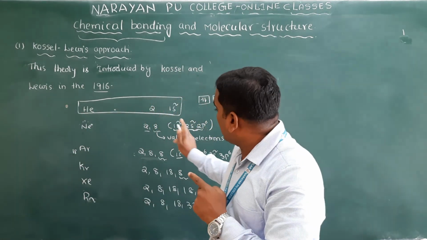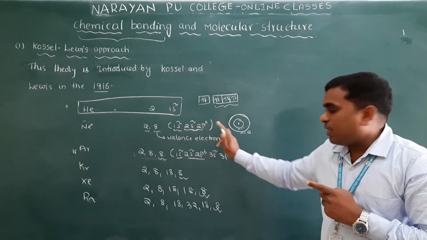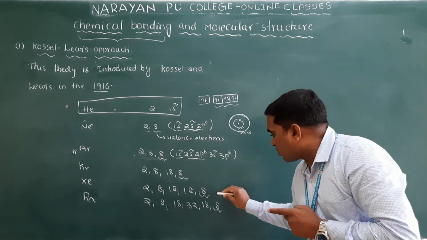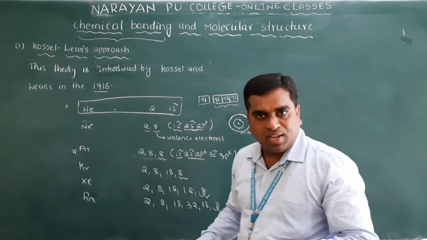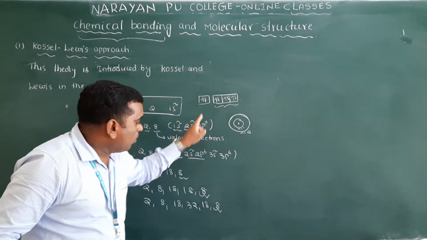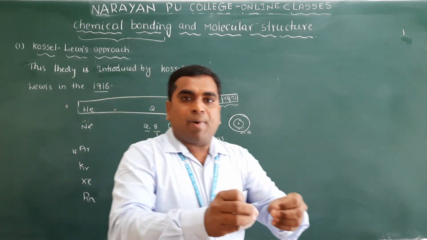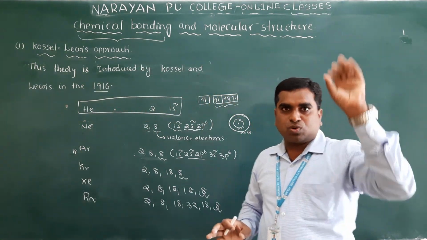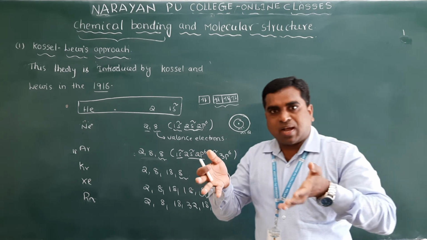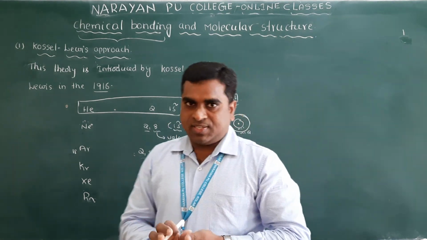Why? To get the octet. 8 electrons are there, what we call an octet. Clear? To get the noble gas electronic configuration, atoms combine. So the first question, why do atoms combine? One of the reasons is this.